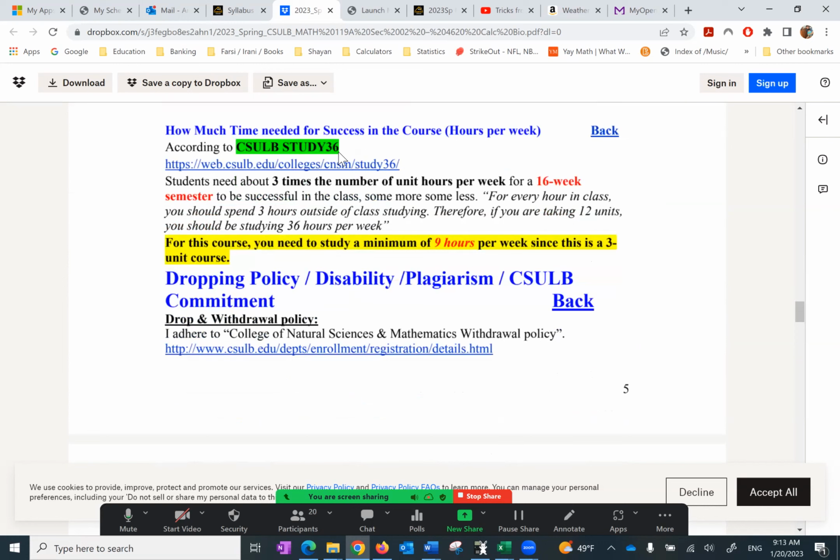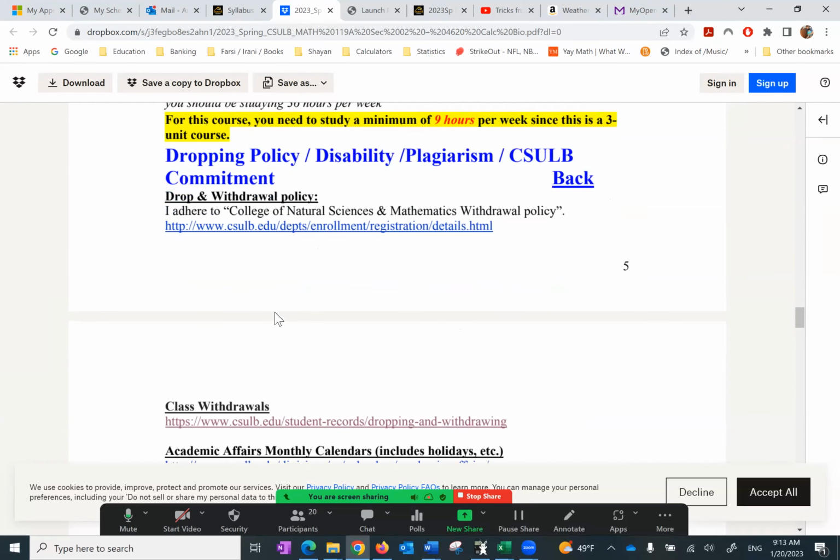I found this really interesting, called CSULB Study 36, which means if you have 12 units and you're a full-time student, you need 36 hours to be successful. In this case, we have a 3-unit course, so you need 9 hours outside to do a good job on the class. This is on average. For some students, it may require a little bit more, depending on your prior knowledge of mathematics.